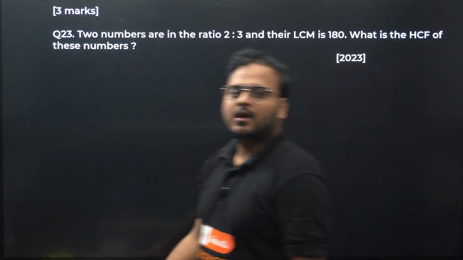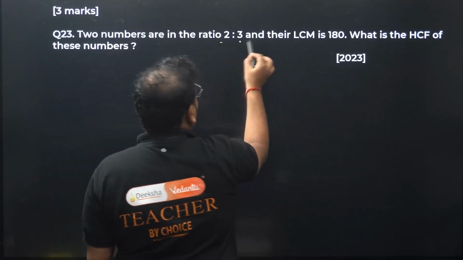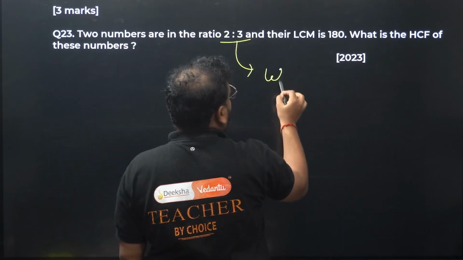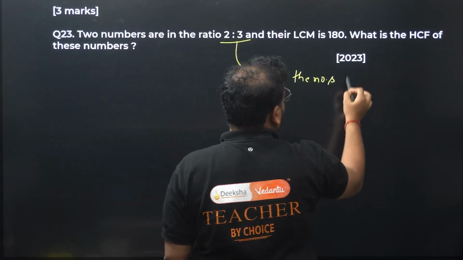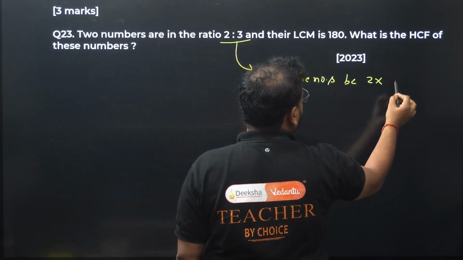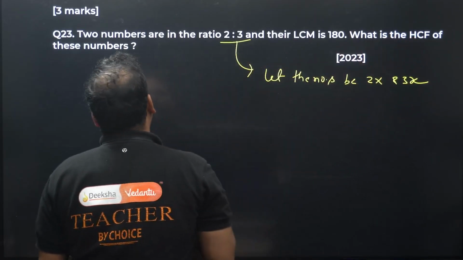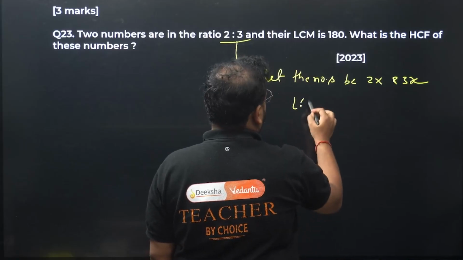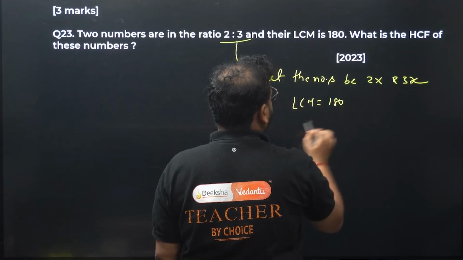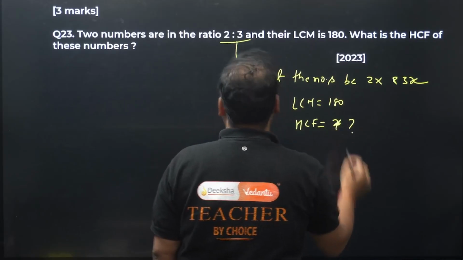Next question. Two numbers are in ratio 2 to 3, okay? Ratio is this, it means let the numbers be 2x and 3x. They're given the LCM, right? LCM is 180. They're asking us what is the HCF value actually.